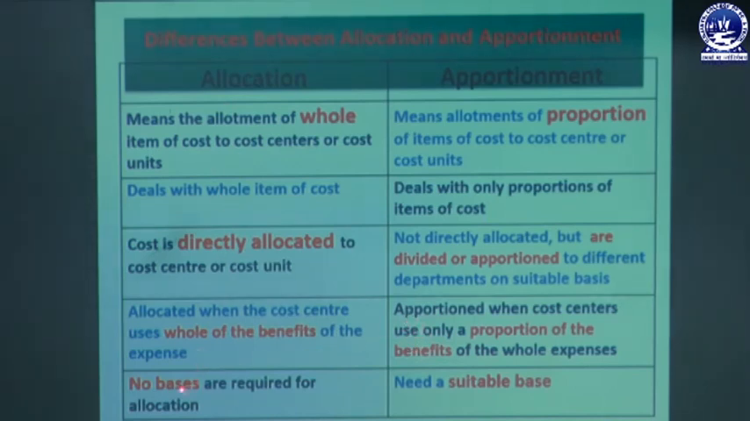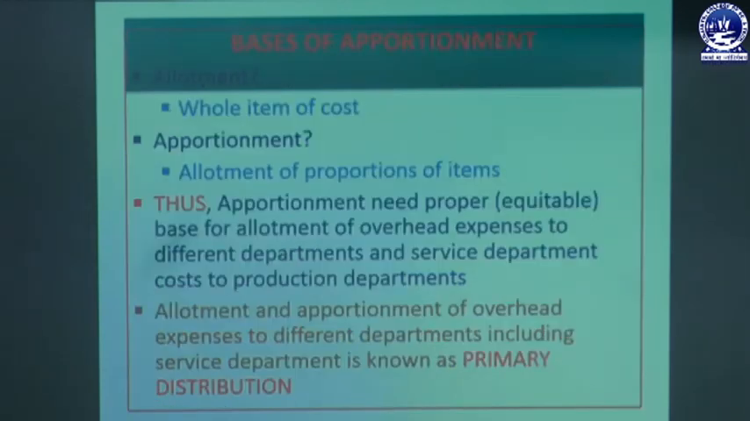Then the next point of difference: in case of allocation, no basis is required, but in case of apportionment, a suitable basis is needed. As allocation means directly charging, we cannot make any type of base for charging the whole item of expenses. But apportionment is a case of proportion or distribution, so it needs a suitable basis for charging the expenses to different departments.